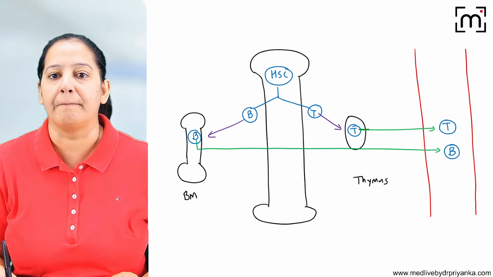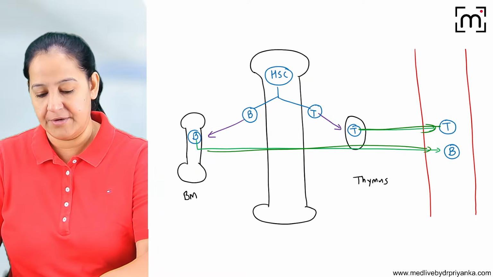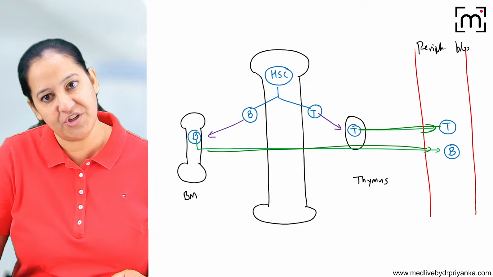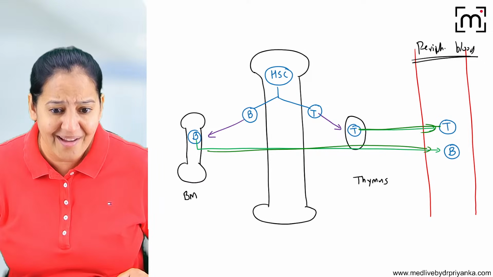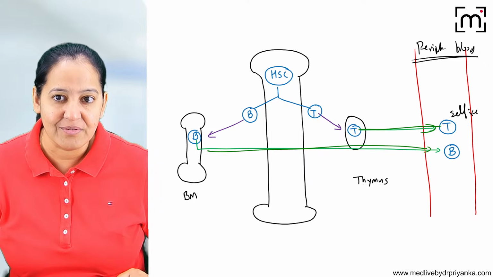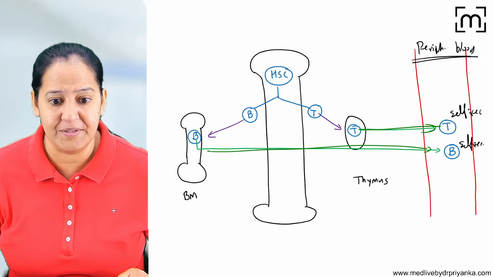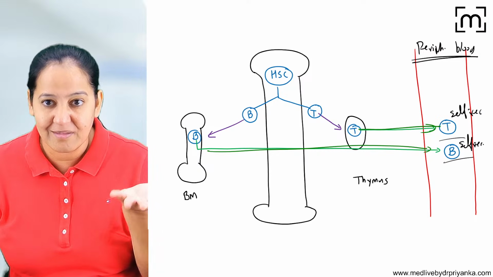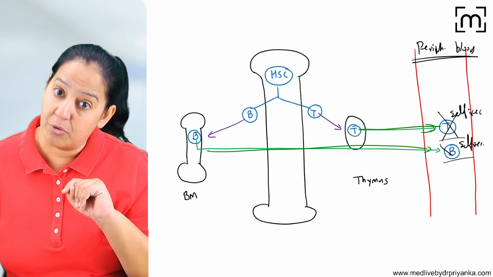Such a soldier, a B lymphocyte or T lymphocyte, is going in the peripheral blood. Can you see? This is the peripheral blood. Ultimately, after maturation, they go in the peripheral blood. But we didn't recognize they are self-reactive. They are mad. This one is self-reactive. This one is also self-reactive. What to do now? They have escaped the central organ elimination and they are mad. They are killing the country people. They are killing own tissue. No. We will kill them here. So killing them in the blood is also possible.